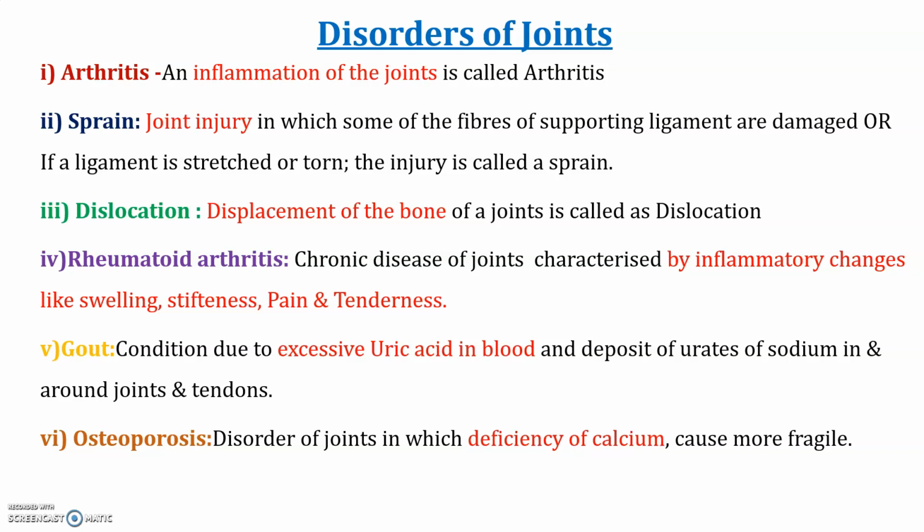So deficiency of calcium is osteoporosis, and the last one is fracture, meaning breakage of bone tissues or breakdown of the bone. So these are the different seven disorders of the joints.